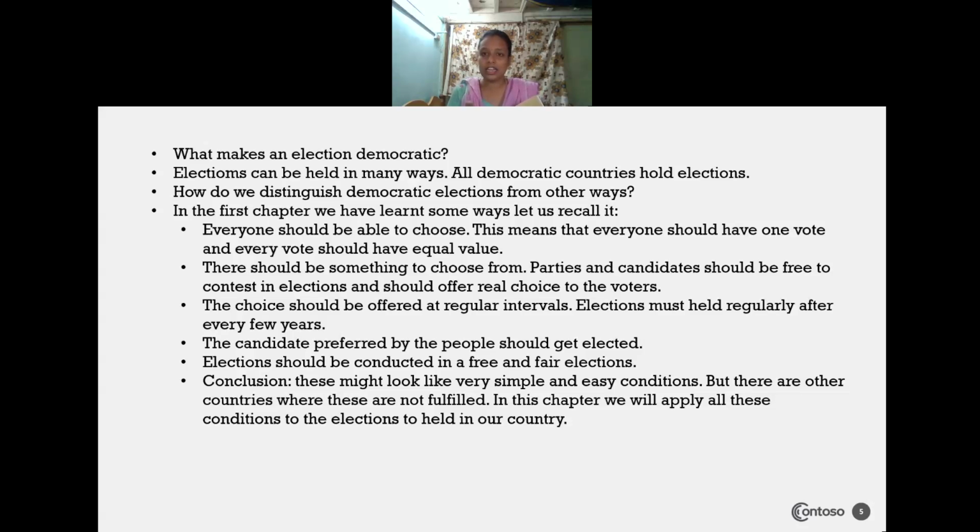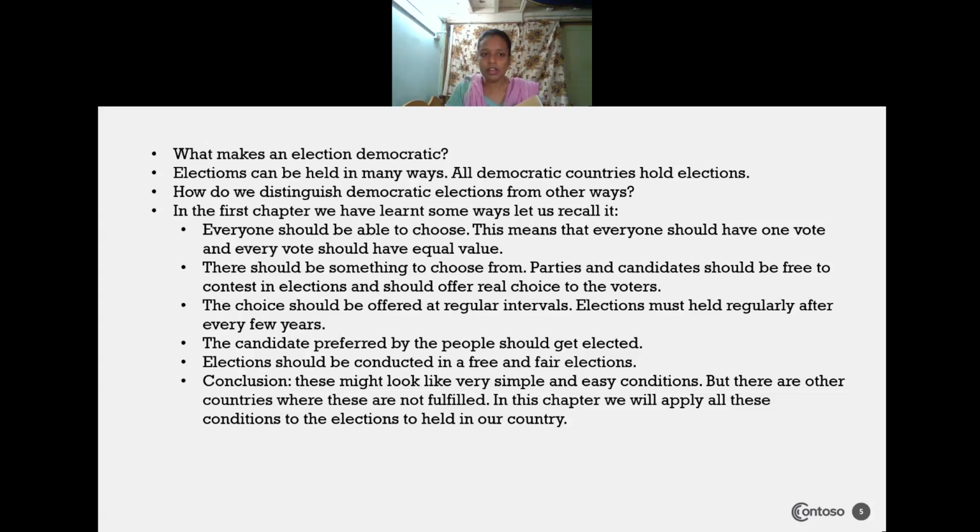This means that everyone should have one vote and every vote should have one value. Whether it is a man or a woman, whether he belongs to a backward community or a higher community, each and every citizen in a democratic country will have the facility to vote for and choose their representatives.